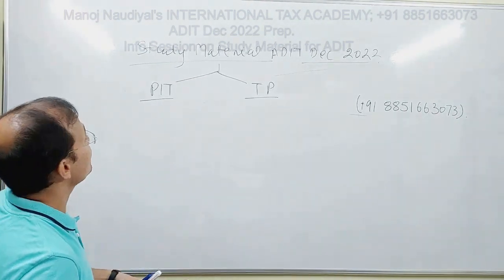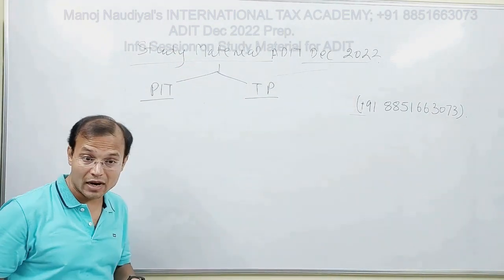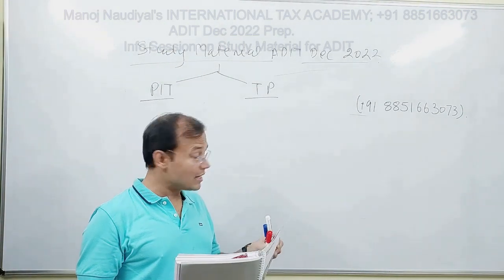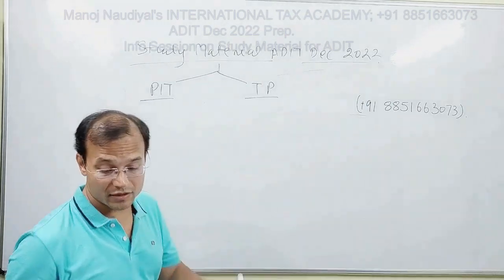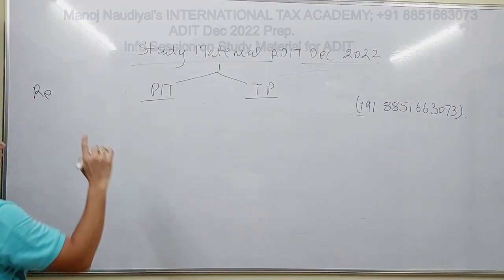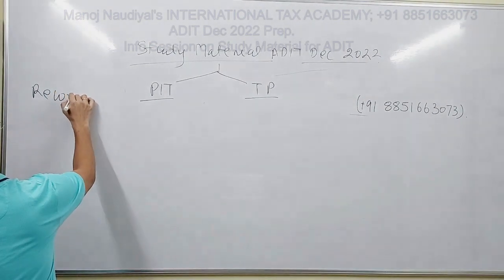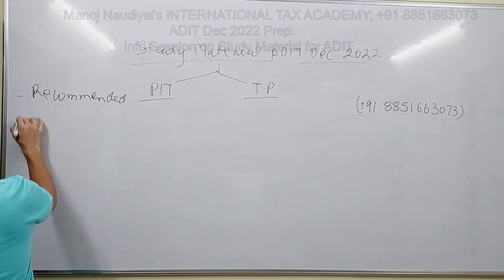Okay, so study material required for ADIT December 2022 for PIT, that is Principles of International Taxation, as well as transfer pricing. Fine. So let us go to what is the study material that is recommended. Remember, I told you I would be focusing upon three areas. So recommended, and then permitted.